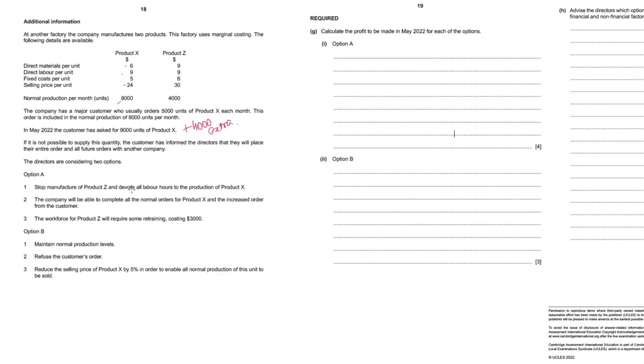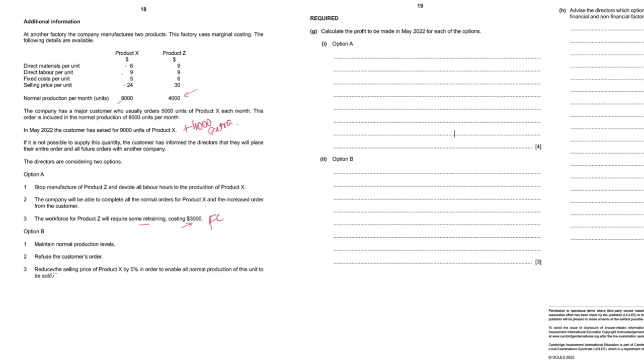Option A, stop the manufacturing of product Z. Basically the 4,000 units of product Z, stop it, and then all labor hours will be devoted for product X. Company will be able to complete all normal orders for product X and increased order. Workforce will require some retraining and fixed cost of 3,000. So this is a fixed cost, but don't ignore it because this is additional fixed cost. Option B, maintain normal production levels for X and Z.